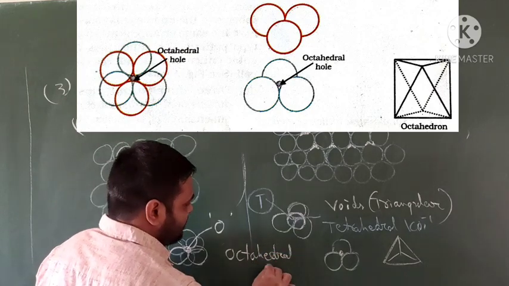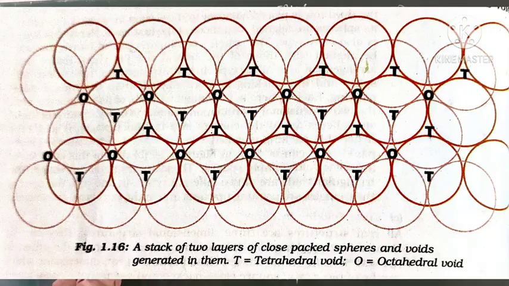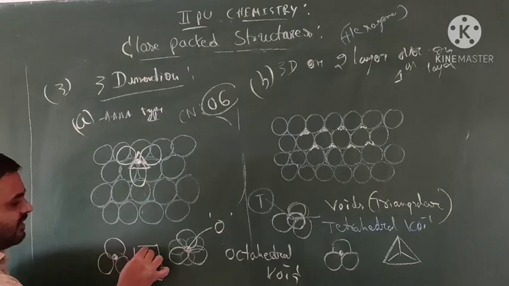Octahedral voids. Okay, in the textbook see the structure like this. What does this T represent? Tetrahedral. Between the molecules, what is this? Octahedral. What does this look like? This is the structure of octahedral voids. Then how are they organized?